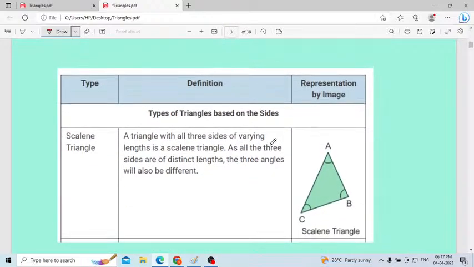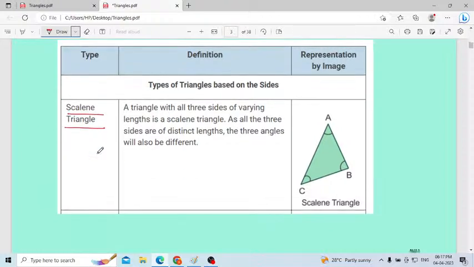Then next one, classification of a triangle. Triangles you can classify based on the sides. Already I told, a triangle has 3 sides. Based on the sides we can classify the triangle. First one is scalene. What is meant by scalene triangle? Let us discuss here. A triangle with all the 3 sides of varying length is a scalene triangle.